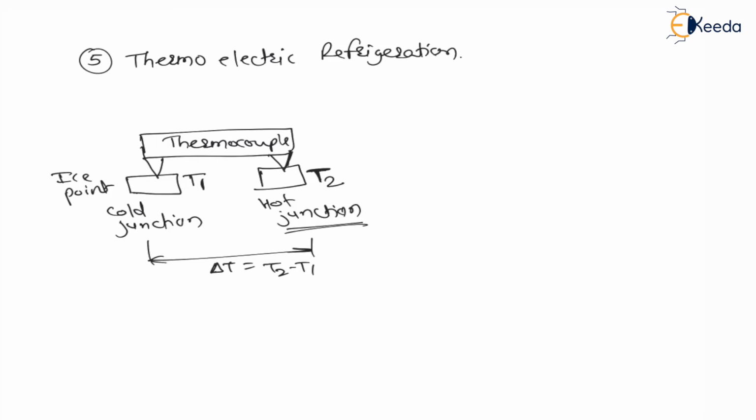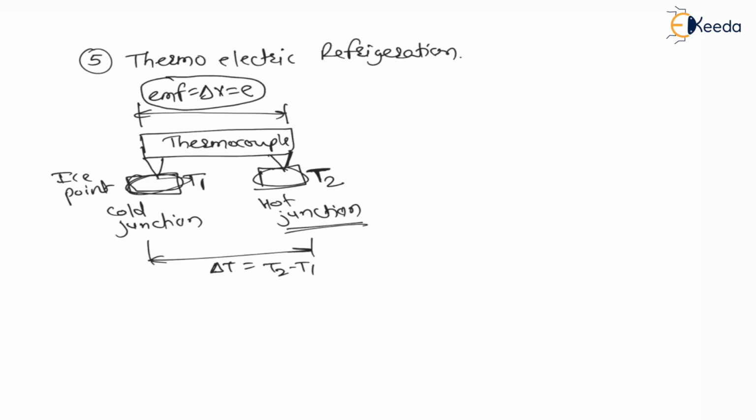Because of this temperature difference, an electromotive force is generated within the thermocouple. Electromotive force, which is also called potential difference or voltage difference, is generated across the terminals of the thermocouple because of the hot junction and cold junction. Whenever the two ends of a thermocouple are kept at different temperatures, electromotive force is generated, and this is related to temperature, so from this we can measure the temperature.